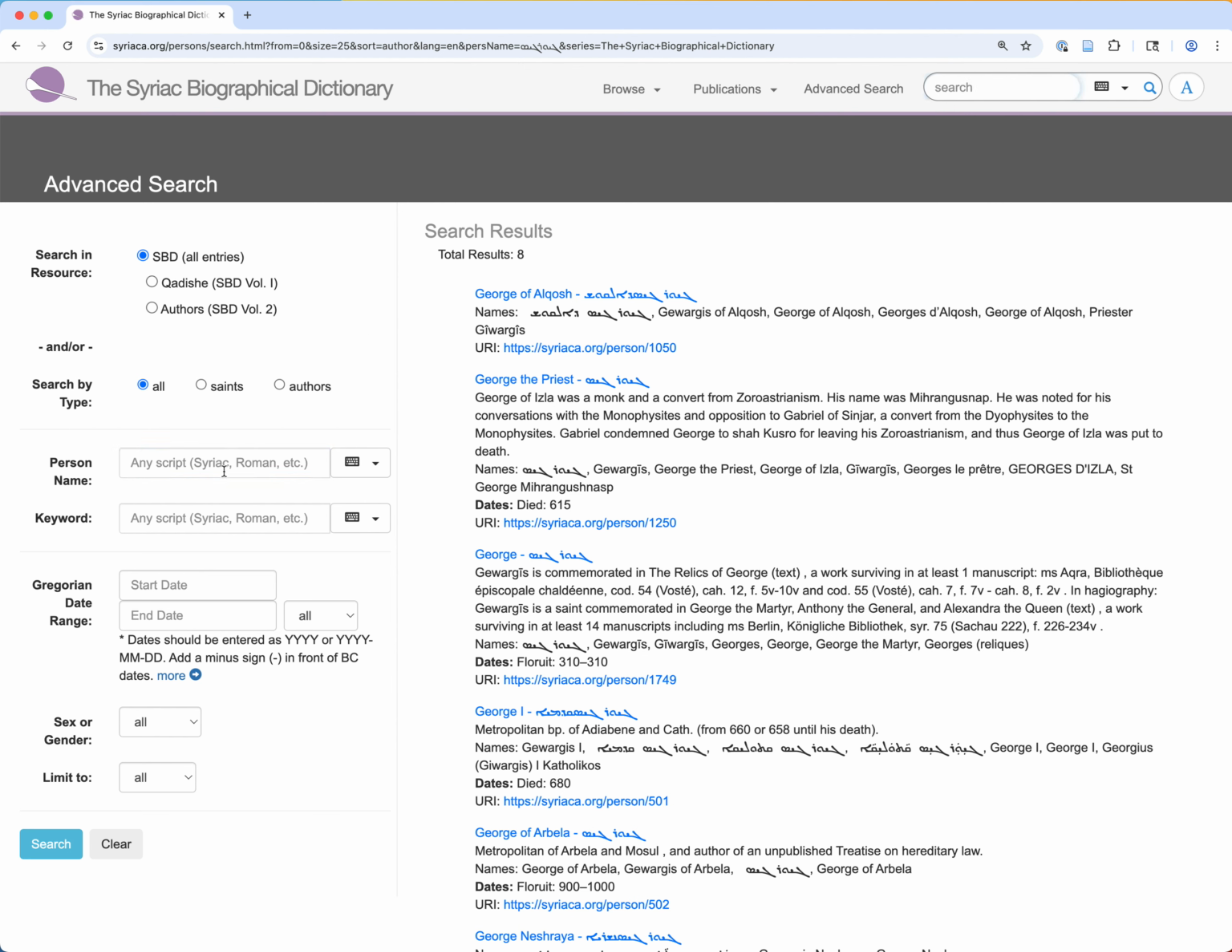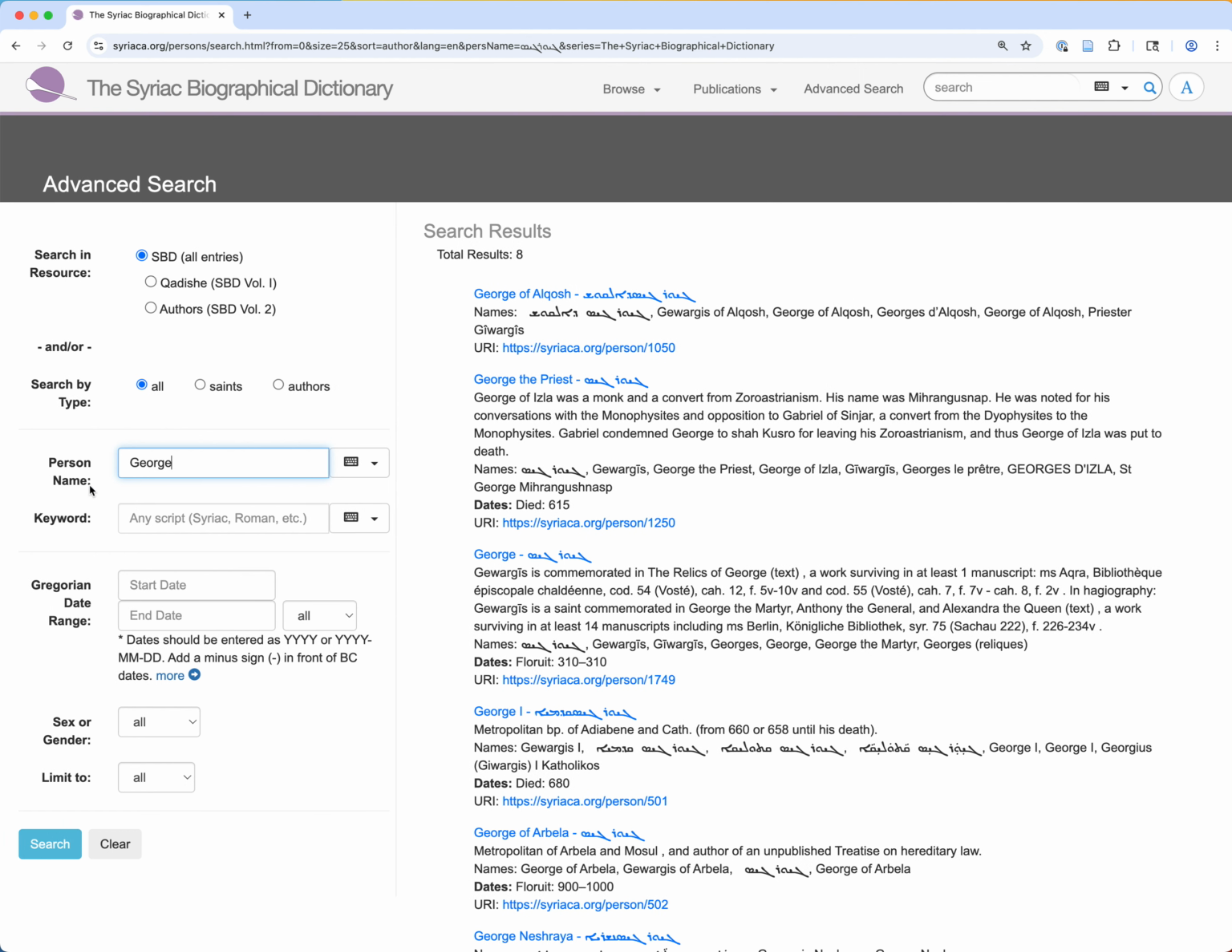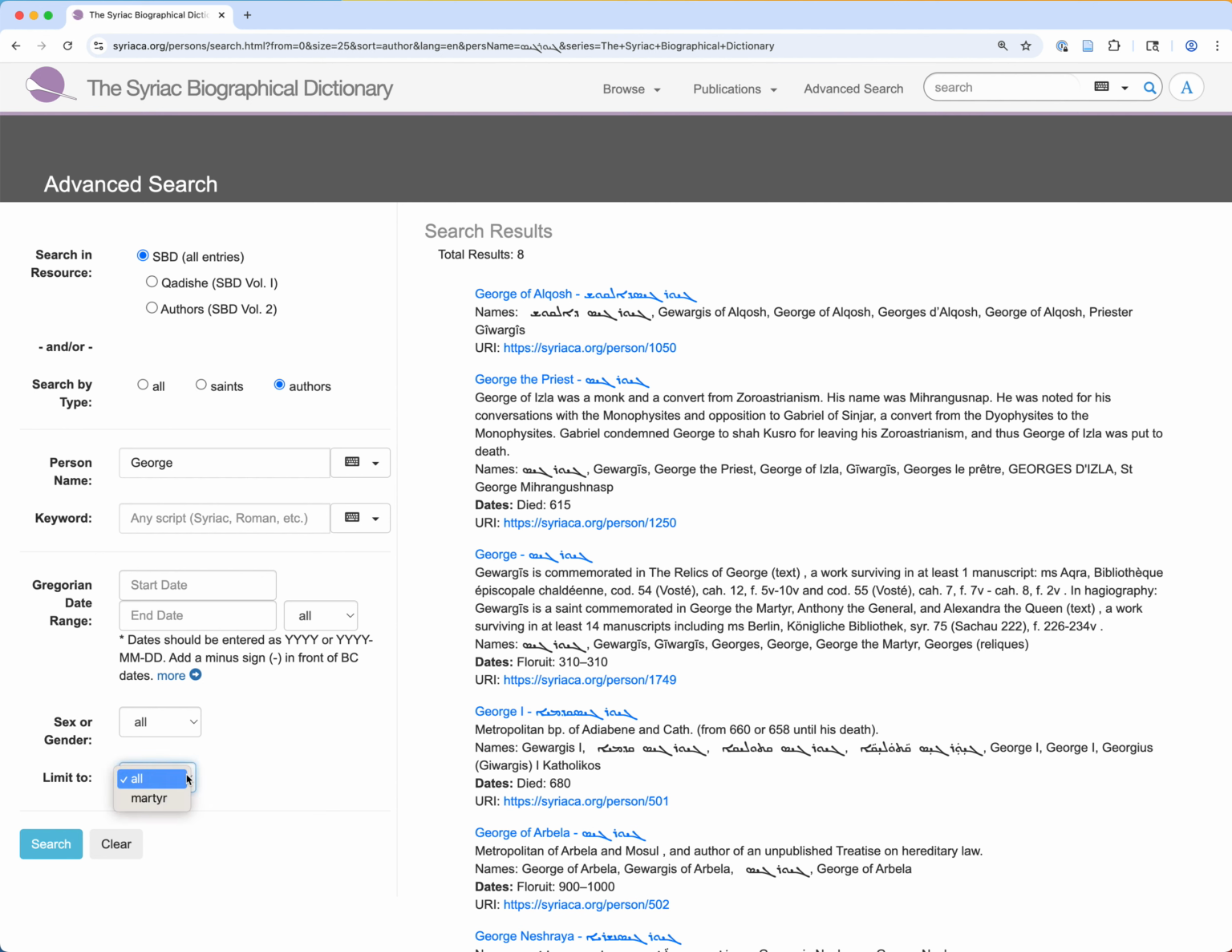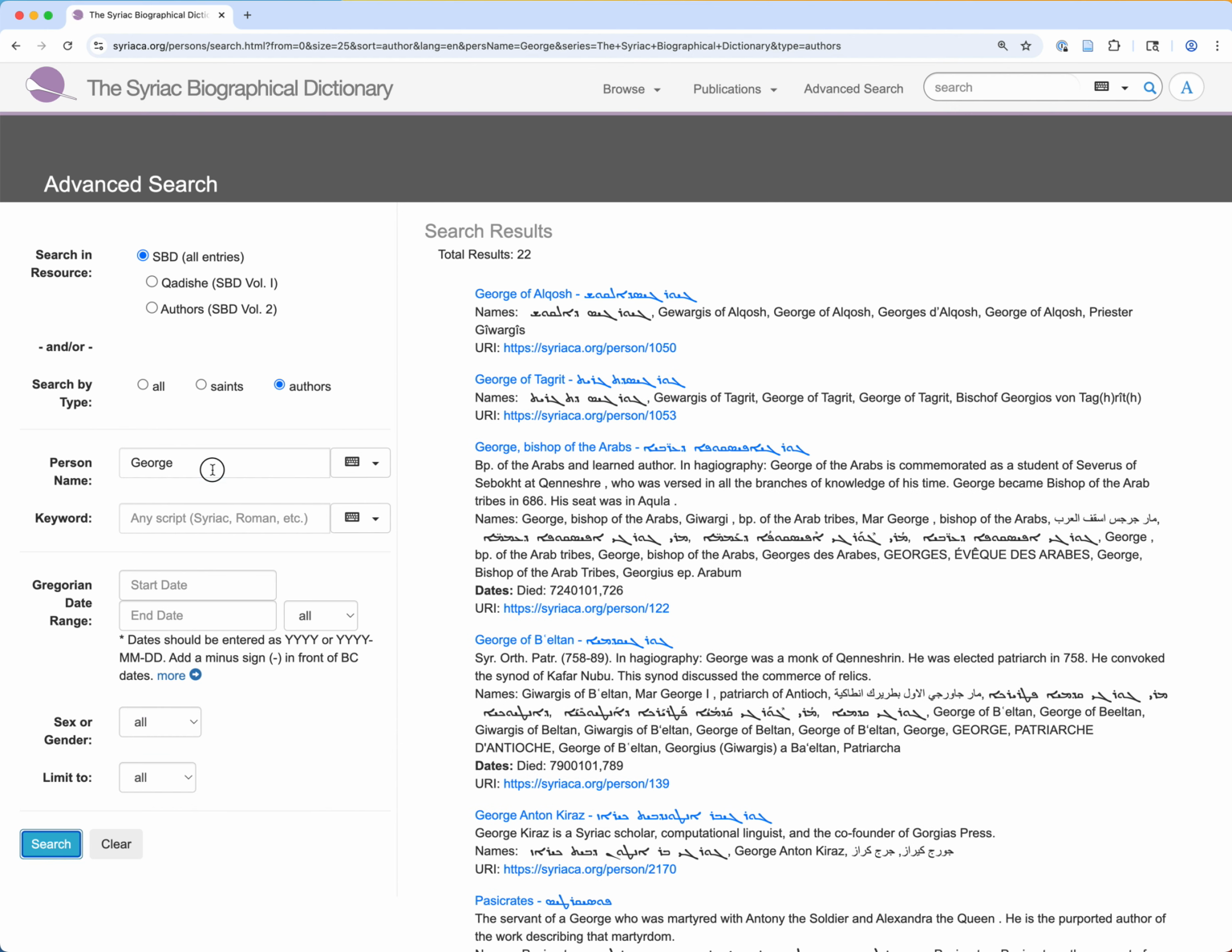It's also possible to limit search in a particular way. So we could search by all person names who are George, but who are also a saint or also an author. And you can limit your search by other categories as well, for martyrs, by sex or gender, etc. Again, the important thing is to understand whether you want to search only in the person names and only by an exact match, or whether you're willing to get more results, but some of them may be imprecise matches. It really depends on what one's trying to do.